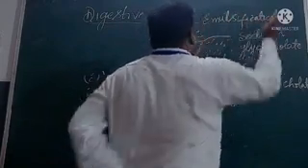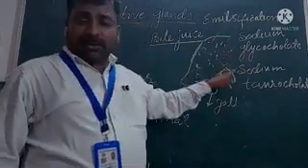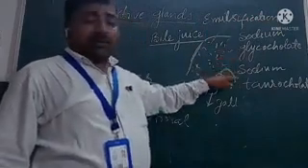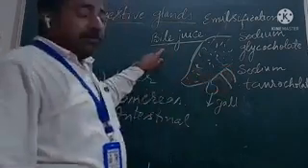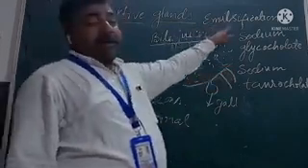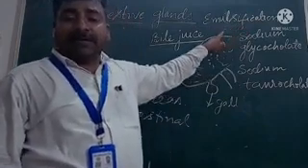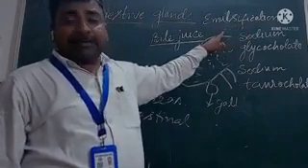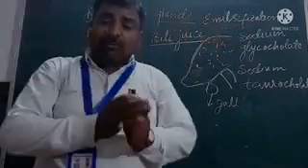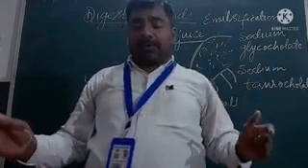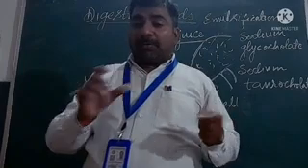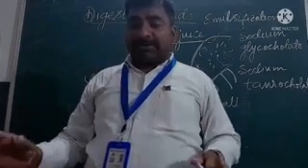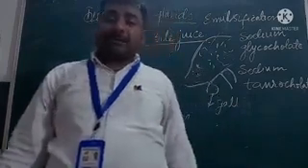So the sodium salts, sodium glycocholate and sodium taurocholate, are present in bile juice and they help in emulsification of fats and lipids, that is, breakdown of large molecules of fats and lipids into small fragments. That is known as emulsification.